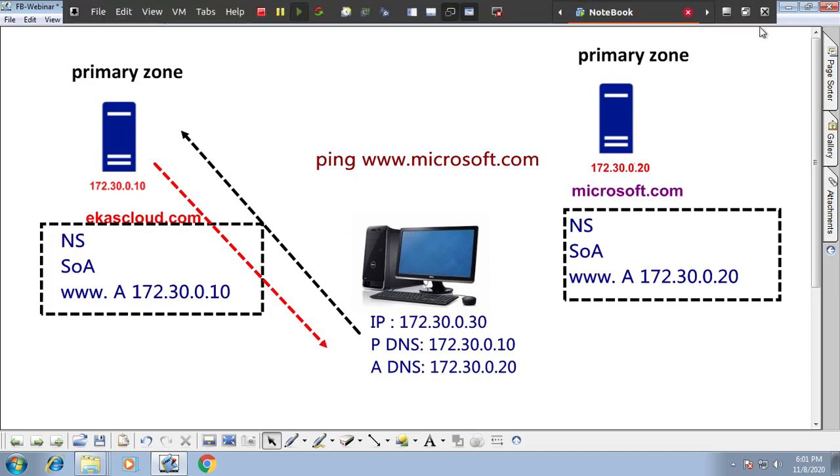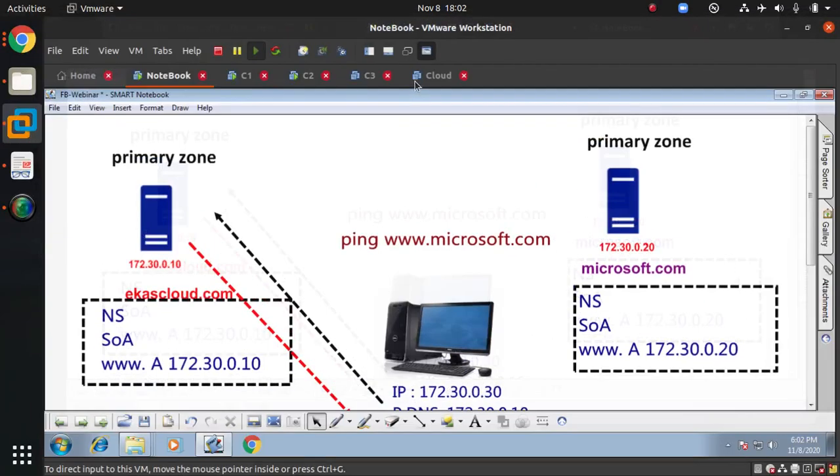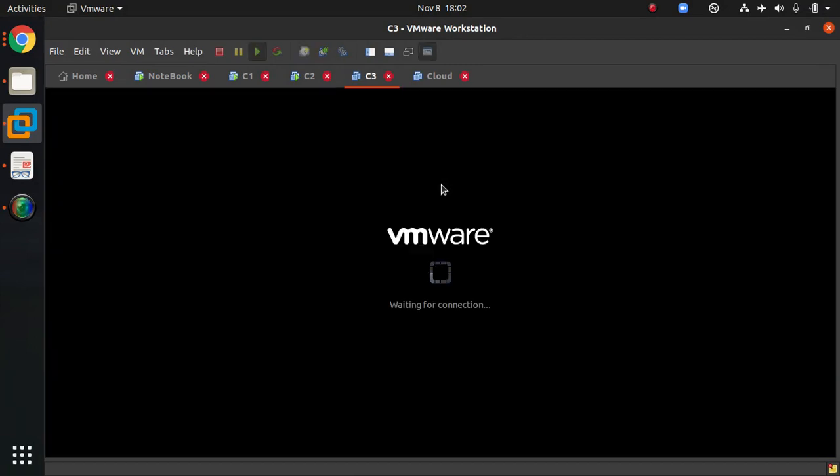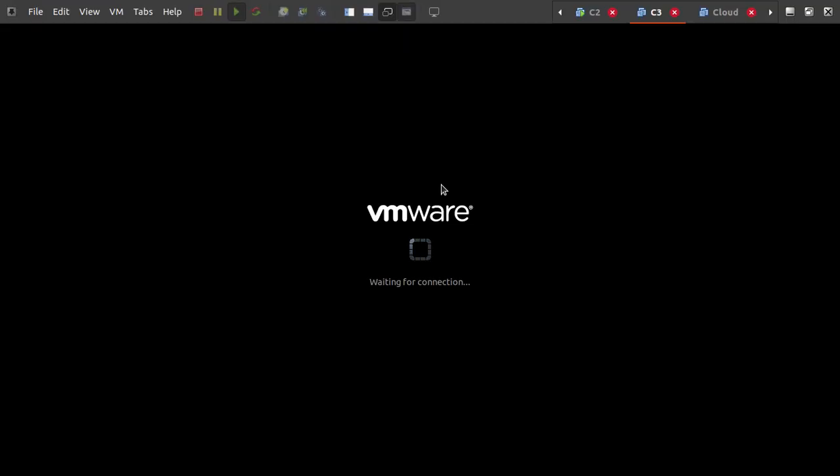Okay, let me go and check. I will go to C3, because C3 has shut down. It is a 2008 computer, and every 1 hour it goes down. We don't have a license for it, so now I cannot make a valid PC. See why I am using 2008: it was just for client purposes, checking. I may have Windows 7 here, I may have Windows 10 here. It is loading.